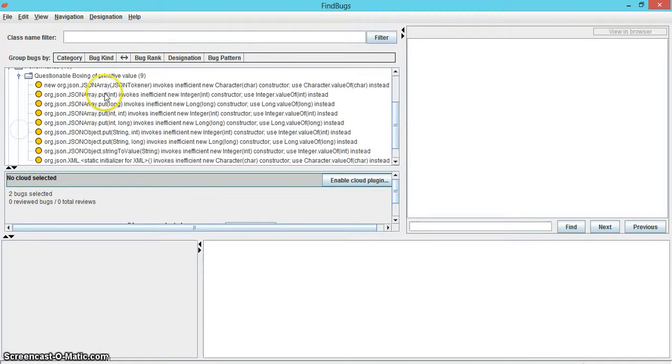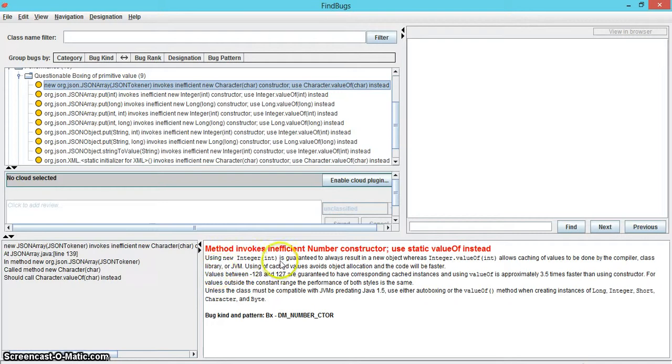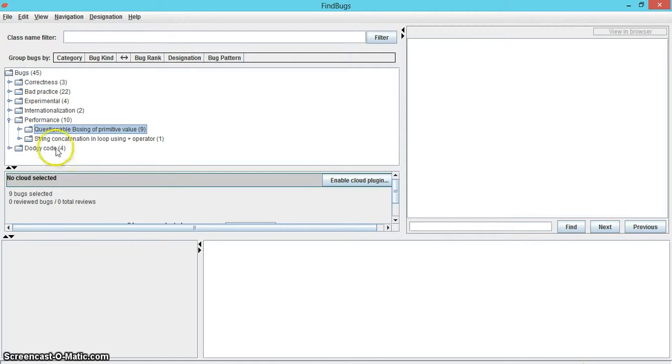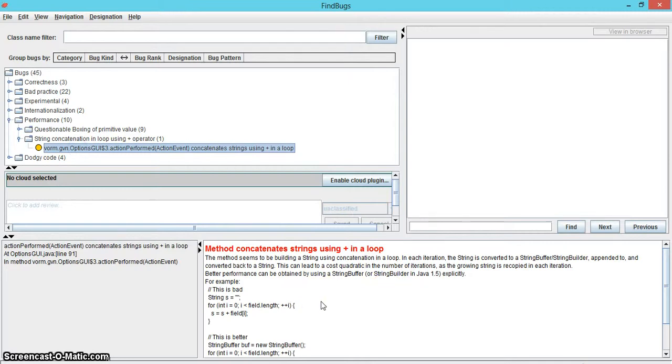These errors involve methods that use new Integer, which always creates a new object. FindBugs suggests using Integer.valueOf, which allows the compiler to cache the values. This in turn leads to the code running faster. 1 error in the performance category is method concatenates strings using a plus in a loop, which converts the string into a string buffer or a string builder, appended to and converted back to string. FindBugs says that this can lead to a cost quadratic in the number of iterations, and suggests that better performance can be obtained by using StringBuffer explicitly.